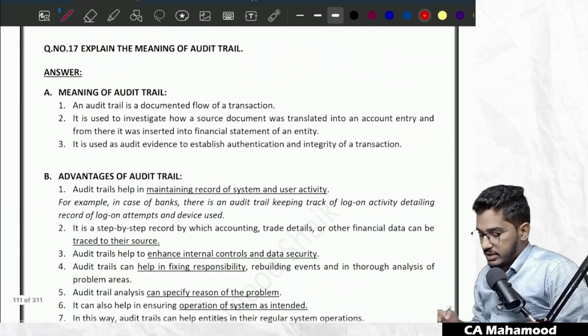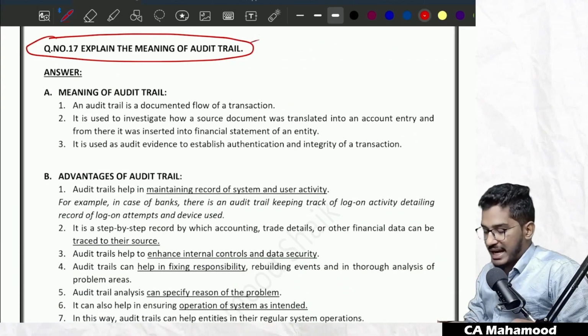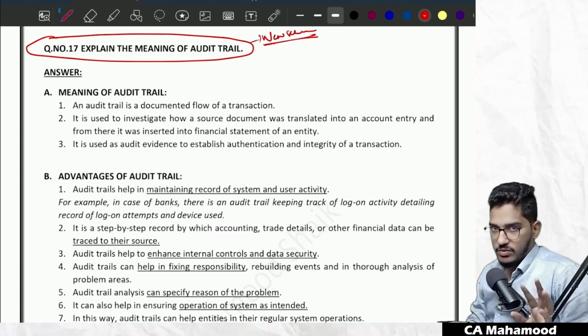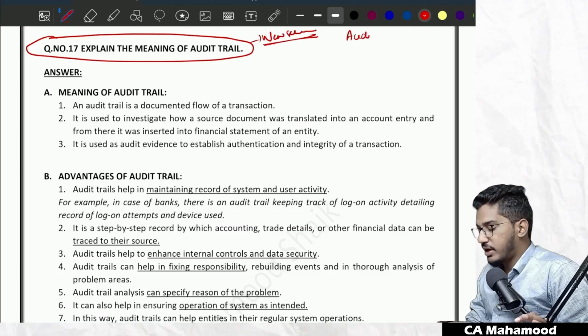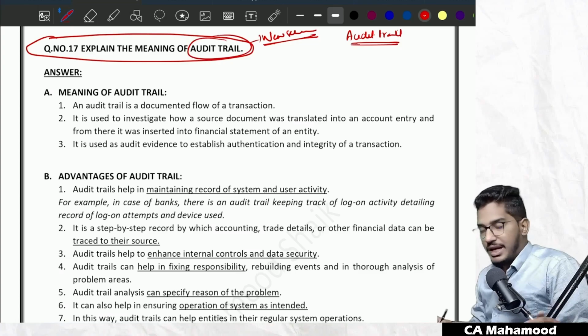Then we have one more concept called audit trail, which is newly added. This question was newly added in the new scheme syllabus. It was not there under the old scheme. So let us try to understand this concept of audit trail. Practically, we'll try to understand it with the help of some examples. What is this concept of audit trail?